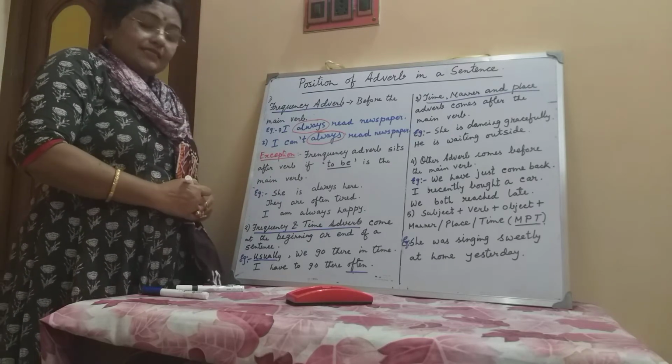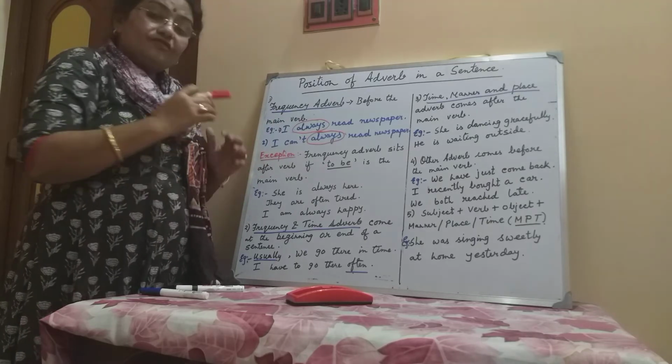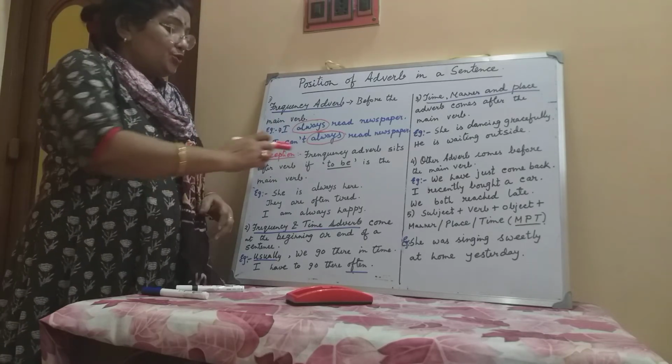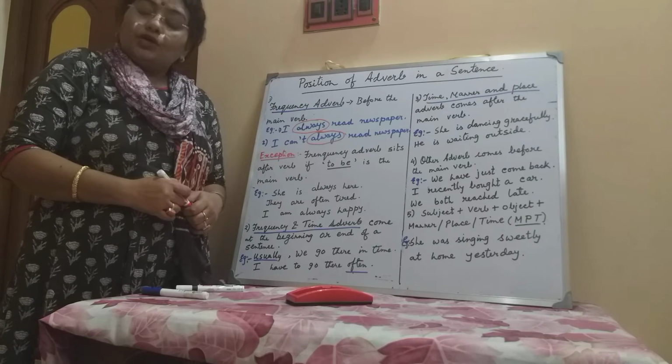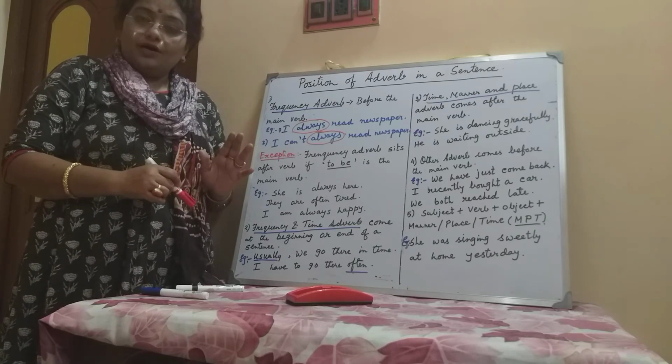Next, let us discuss some exceptions. Frequency adverb sits after the verb if to be is the main verb. You all know which are to be verbs: is, am, are, was, were.